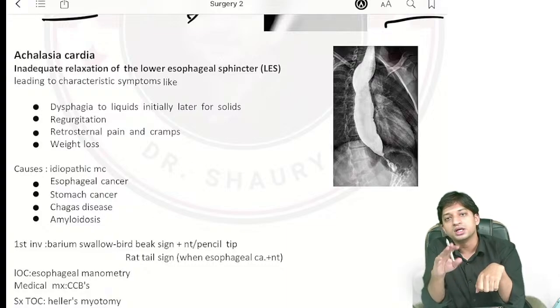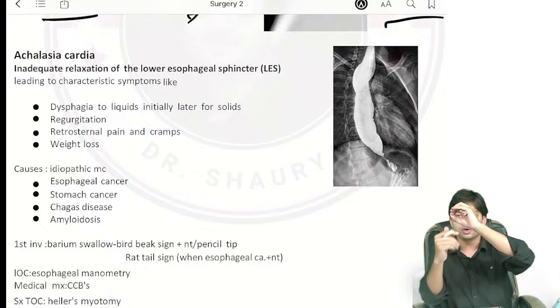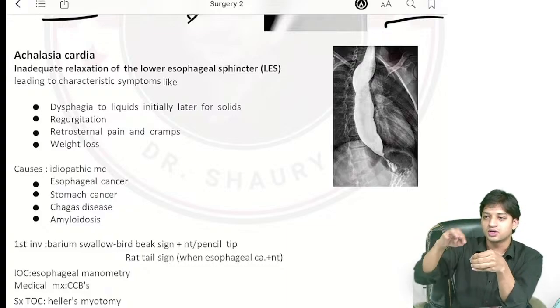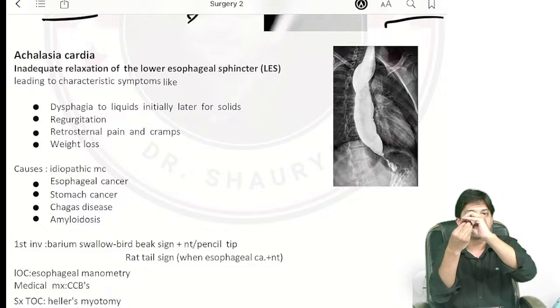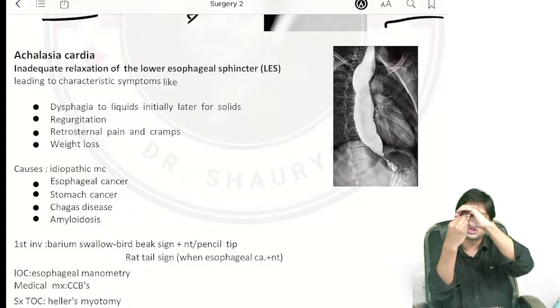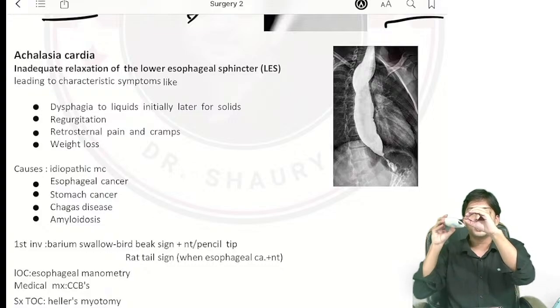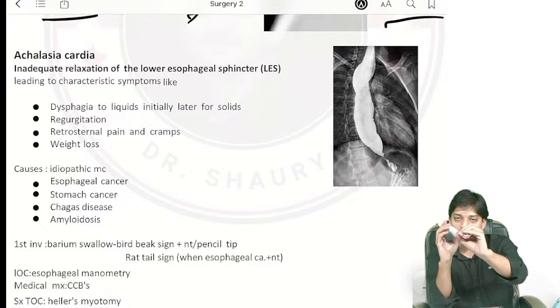Now come here. In carcinoma esophagus, suppose you have a tube, there is a malignant growth or a cancer growth here, obstructing the tube. If you take any liquid diet, liquid is shapeless. Even if there is partial obstruction due to the tumor growth in the esophageal pipe, the liquid will pass through it, right? But due to the tumor growth in the esophageal lumen, if you take any solid food substance, it may get trapped because the solid is a shaped, heavy thing, right?